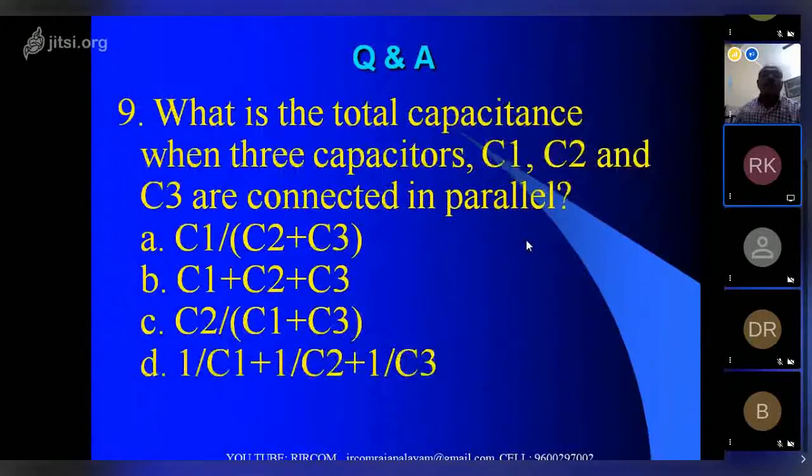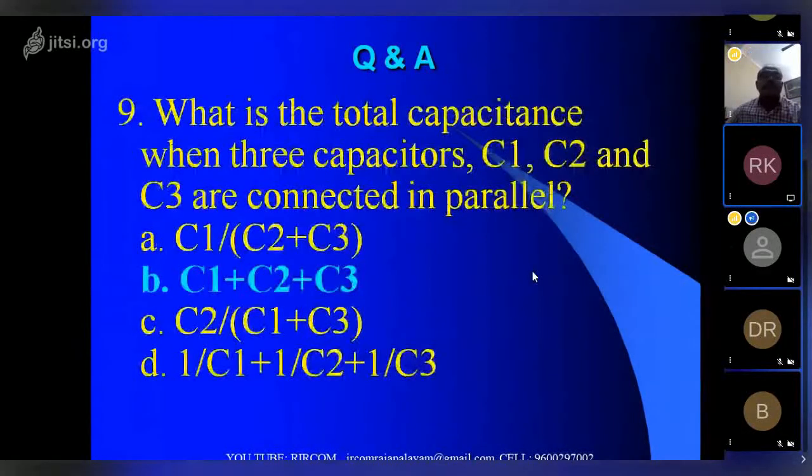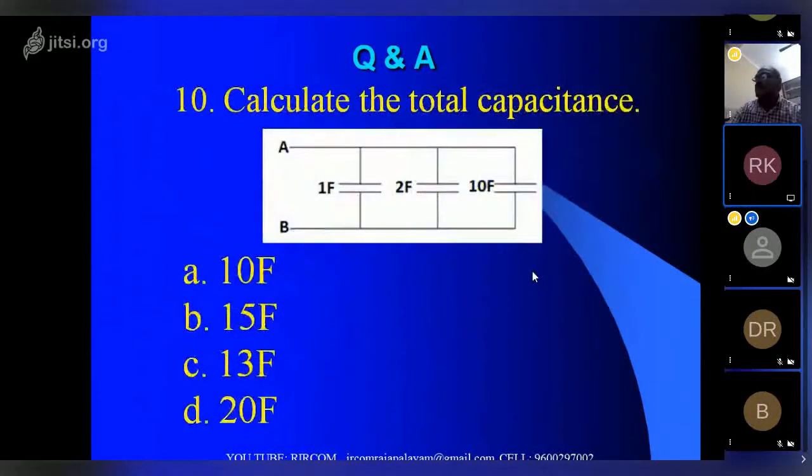What is the total capacitance when three capacitors C1, C2 and C3 are connected in parallel? In parallel, add C1 plus C2 plus C3. Yes, correct. So what will be the value? Calculate the total capacitance when these capacitors are connected in parallel. So 1, 2, 3, it is 13 farad.